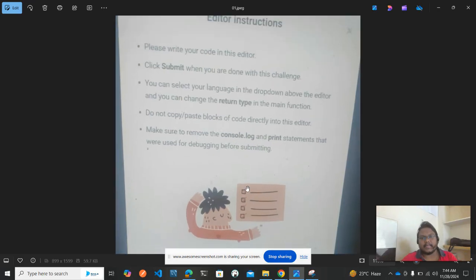Once you open that link, they'll give you editor instructions stating, please write your code in the editor and click submit when you are done with this challenge. Every question has a submit button. Once you click submit for that coding question, the next question will open. So make sure you write the code and then click submit. After the test case is passed, don't forget to click run test case.